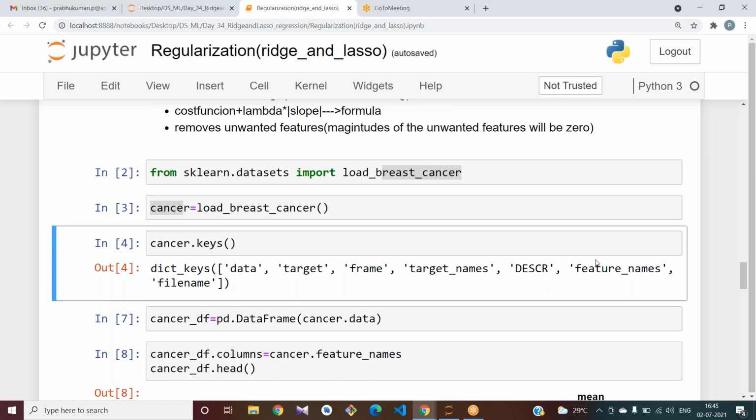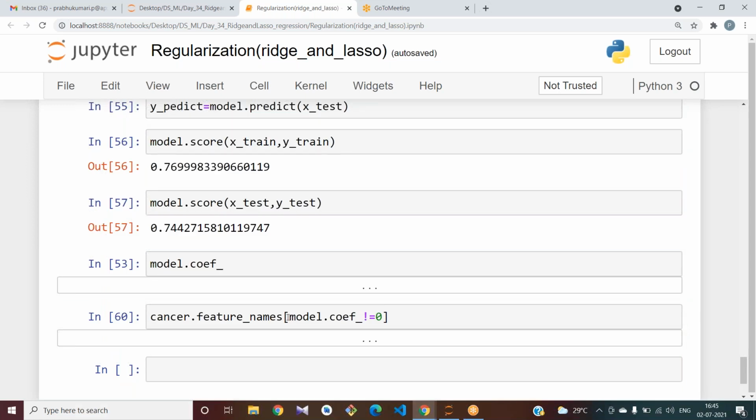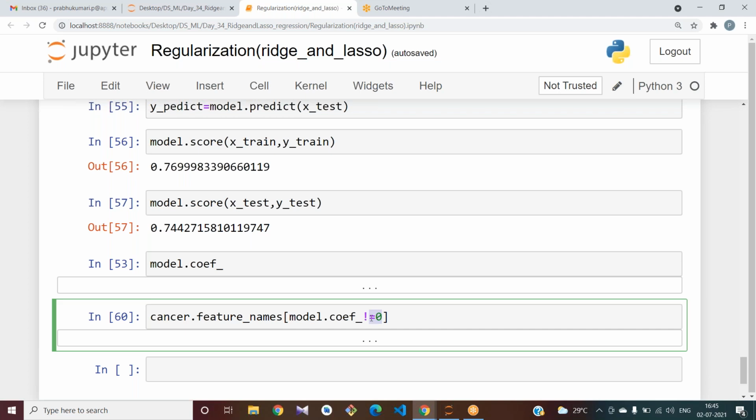Under the feature_names key, we have all the column names. From that I am extracting the feature names which do not have coefficient 0. Don't use cancer_df here. It has no key called feature_names, so it won't work.